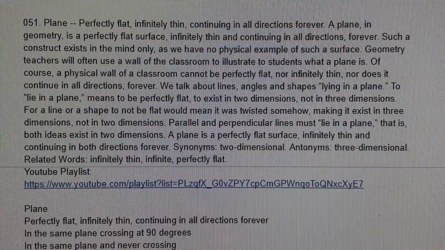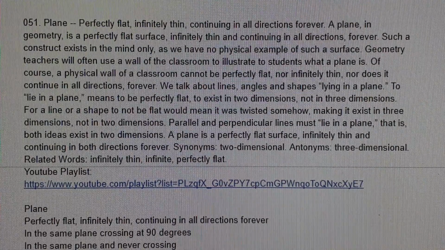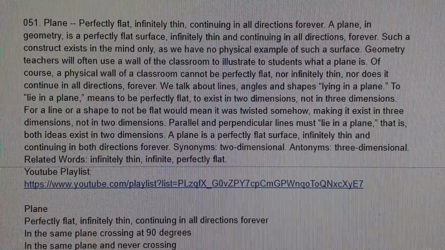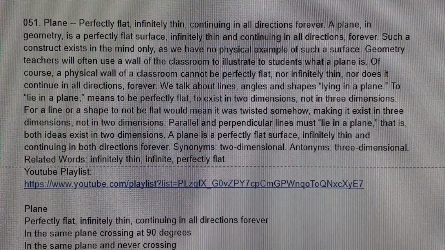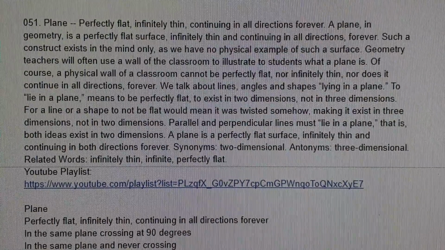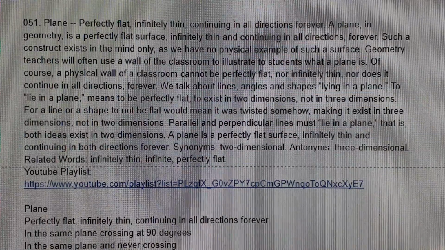A plane, in geometry, is a perfectly flat surface, infinitely thin and continuing in all directions forever. Such a construct exists in the mind only, as we have no physical example of such a surface. Geometry teachers will often use a wall of the classroom to illustrate to students what a plane is.